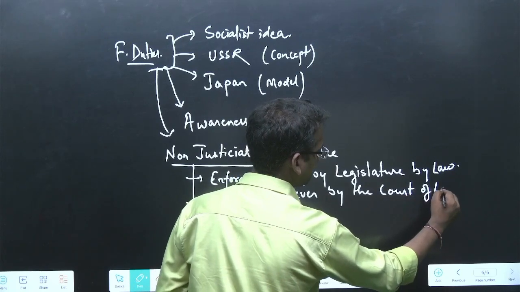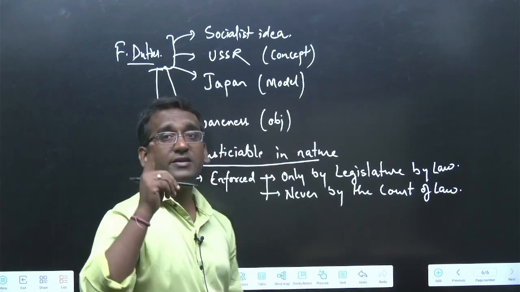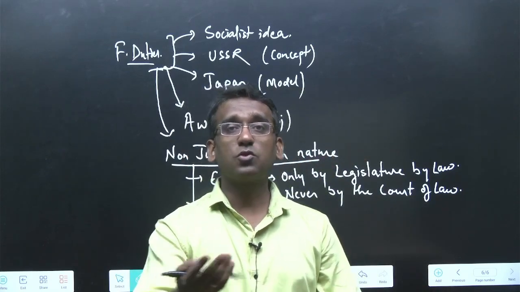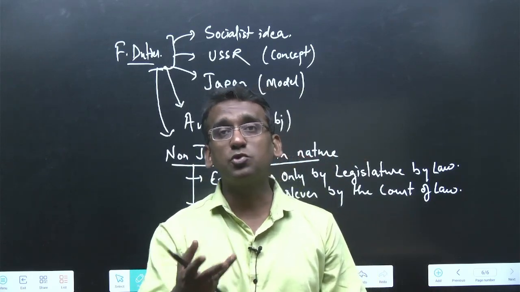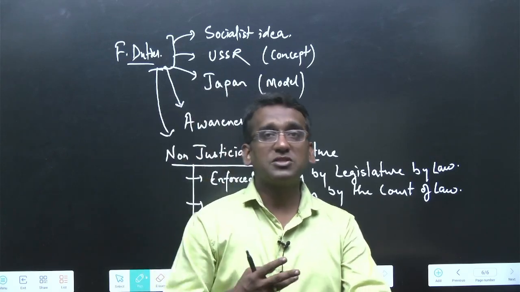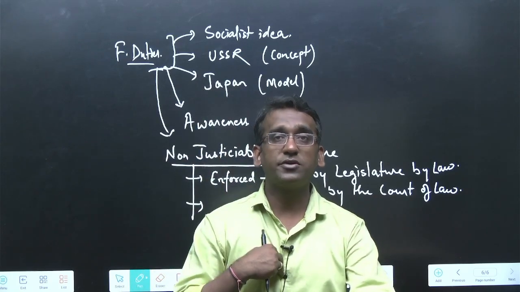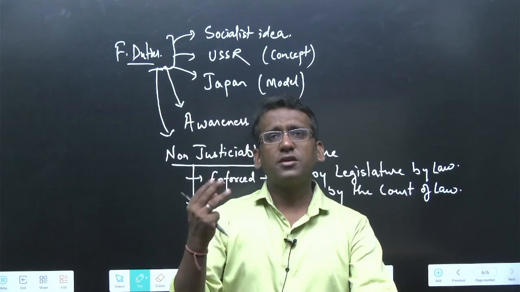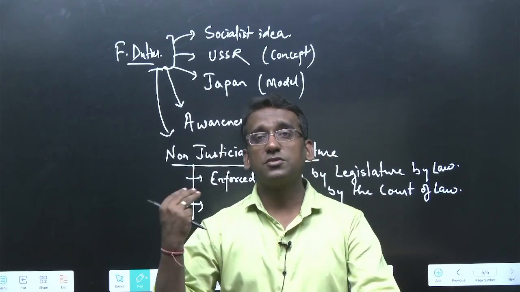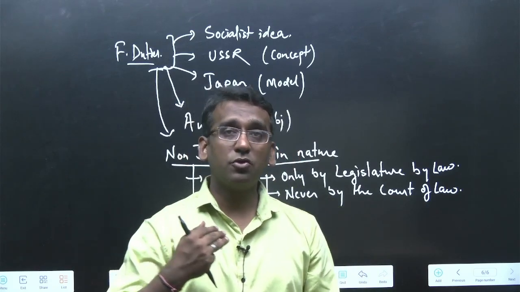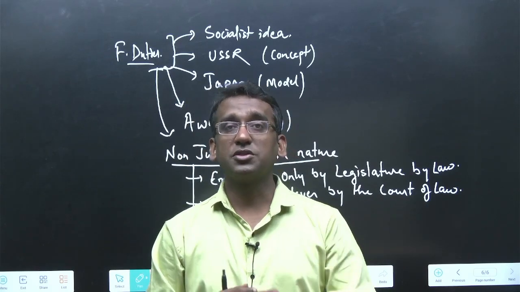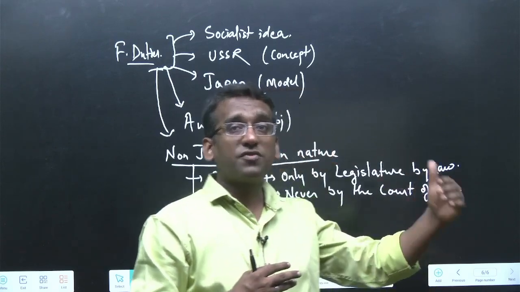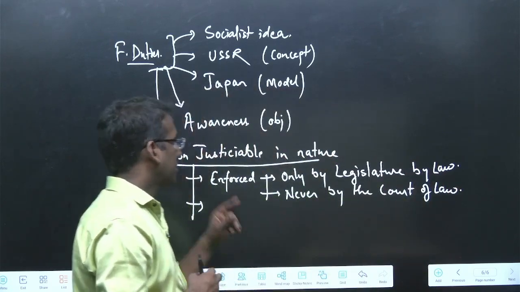Fundamental right is justiciable. Hence, we will see there are so many fundamental rights which are enforced by the court of law, right? For example, right to sleep. Right to sleep is nowhere mentioned in the constitution. Right to sleep is not granted to us by the legislature, but by the court of law, right? Similarly, there are so many other fundamental rights which the court, by means of judicial interpretation, has provided to us, right? Why is it so? Because fundamental right is justiciable in nature.